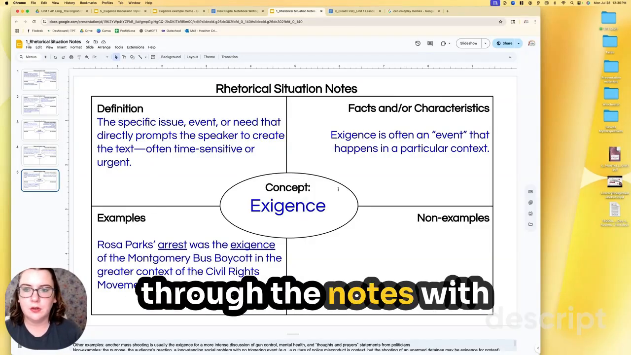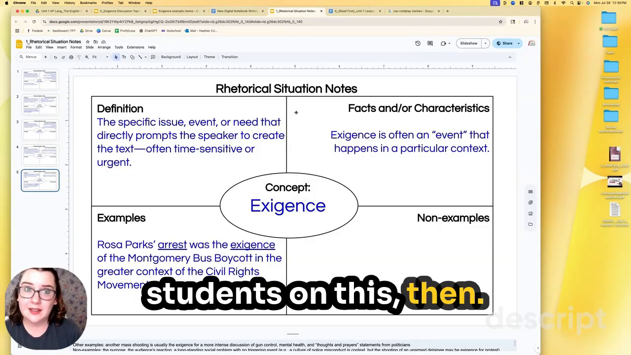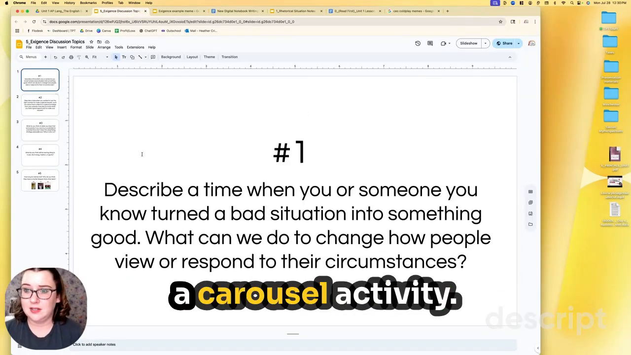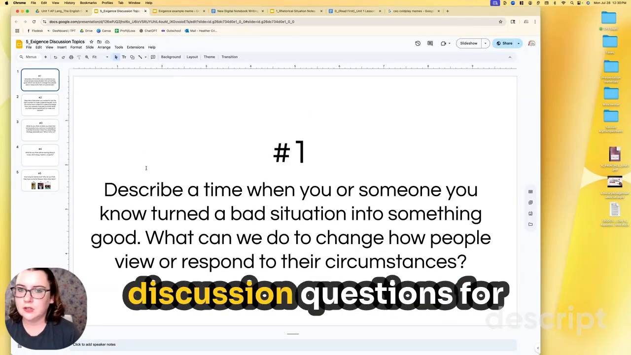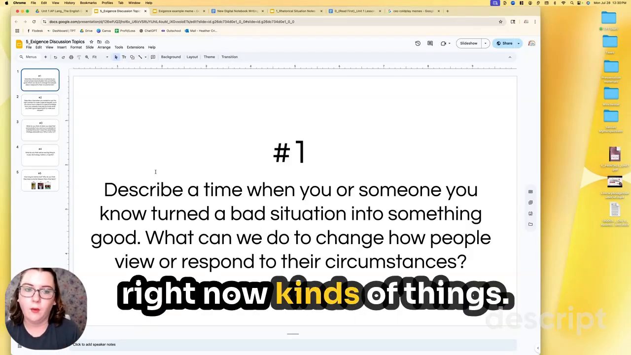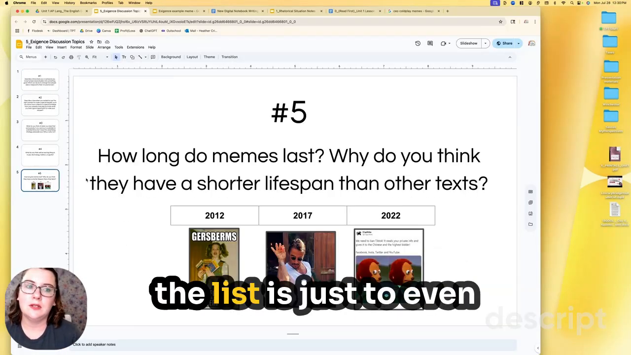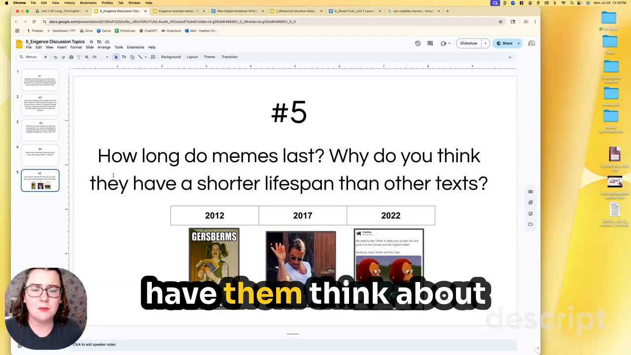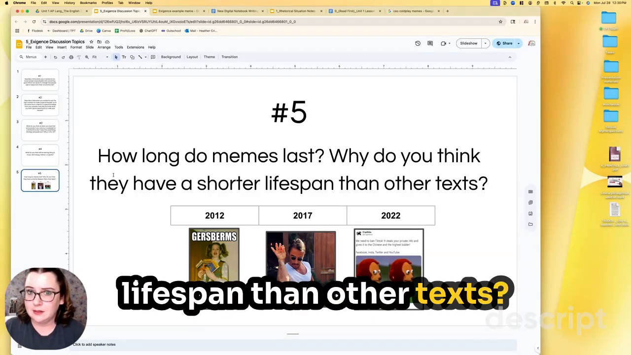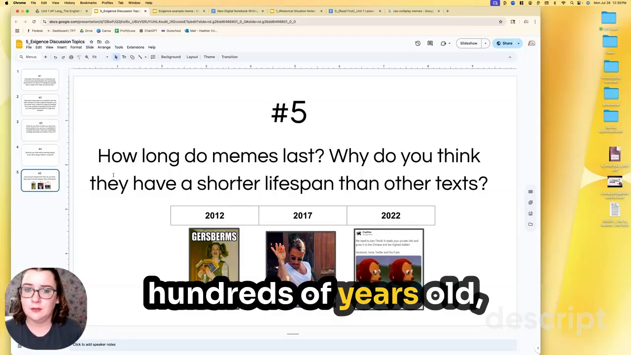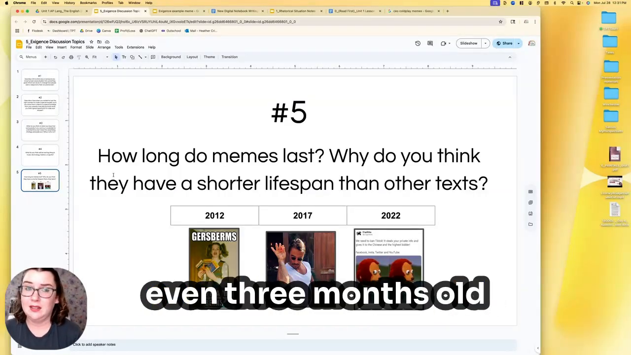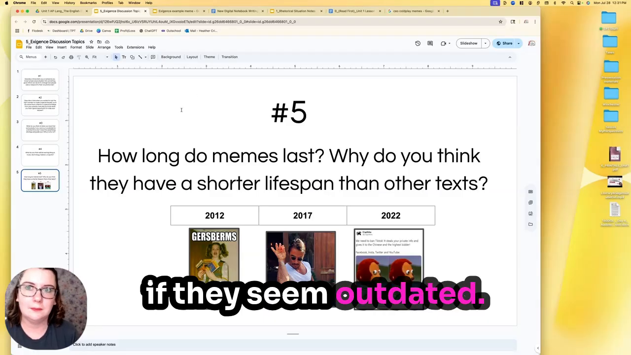So after you go through the notes with students on this, then I would consider having topics like this around the room and doing a carousel activity. All of these are discussion questions for students that have to do with urgency or a sense of right-now kinds of things. And the last one on the list is to consider memes and have them think about, why do you think that these have a shorter lifespan than other texts? We still read famous speeches that are hundreds of years old, but most of the time people don't share memes that are even 3 months old if they seem outdated.